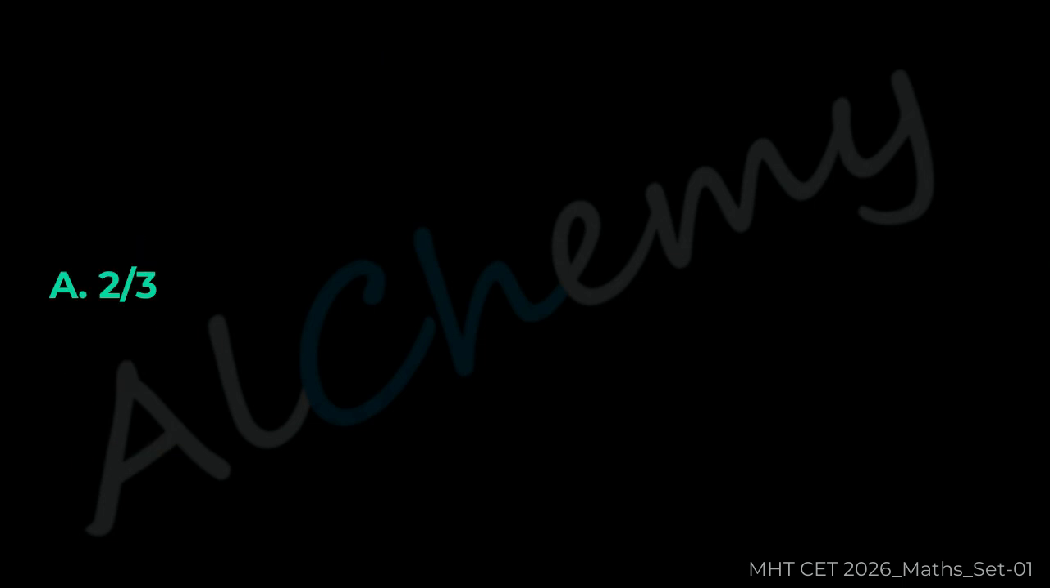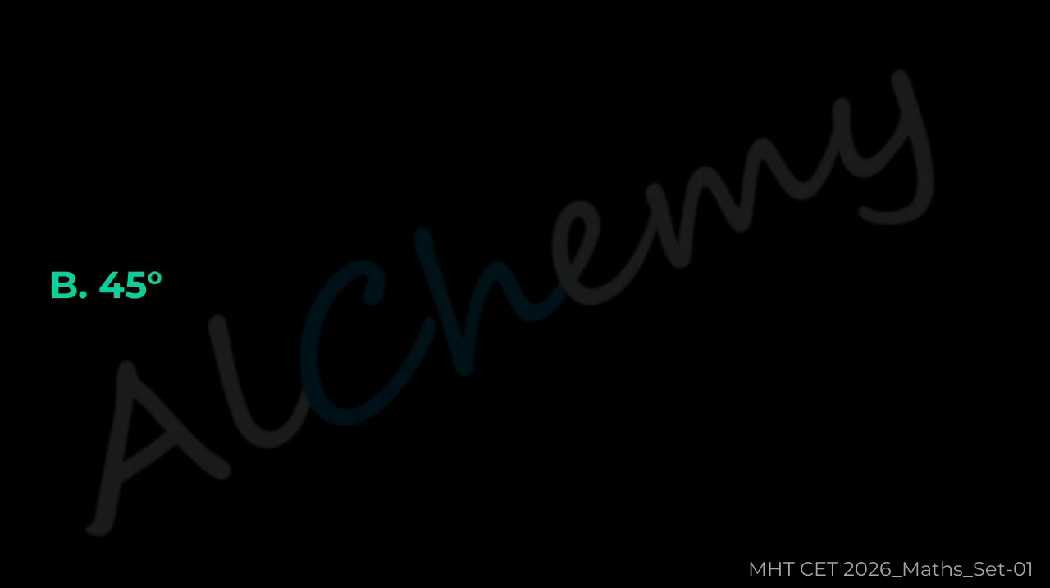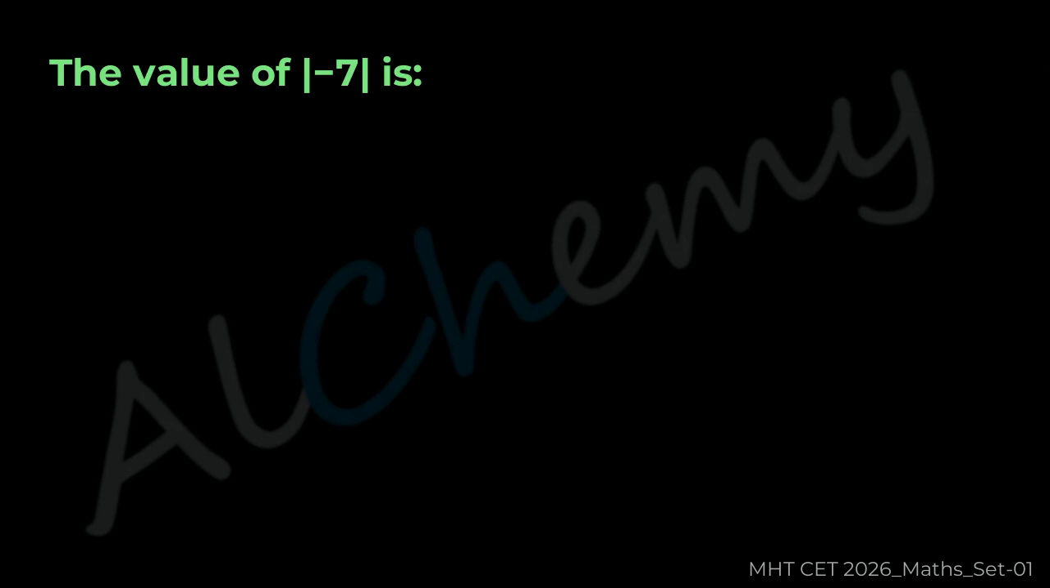A 30 degrees, B 45 degrees, C 60 degrees, D 90 degrees. The correct answer is B 45 degrees. Question 16. The value of |7| is A.